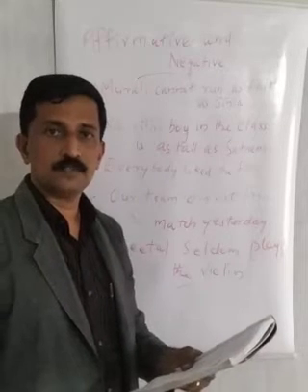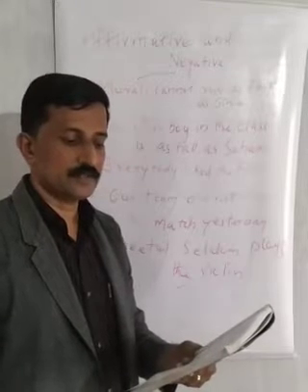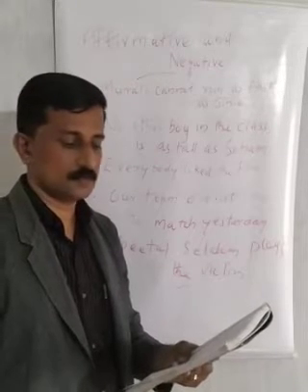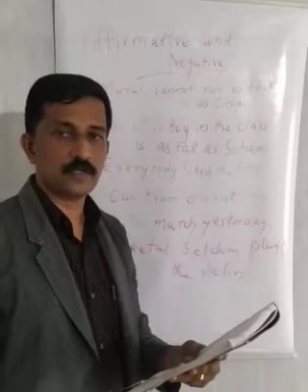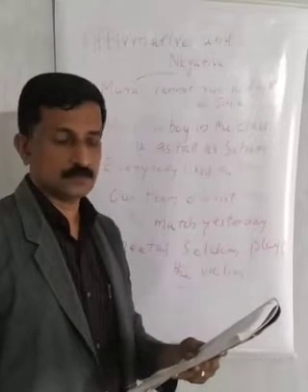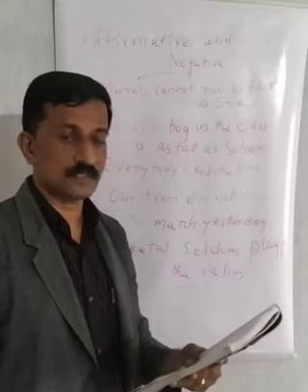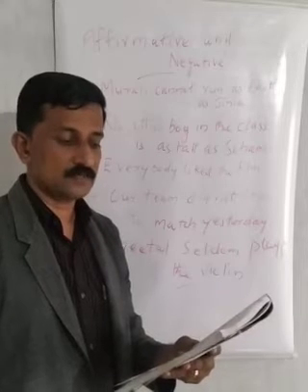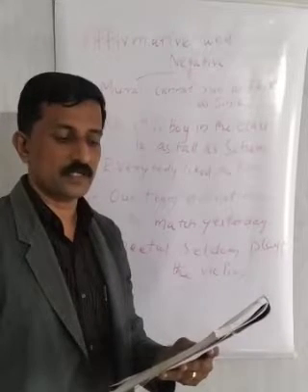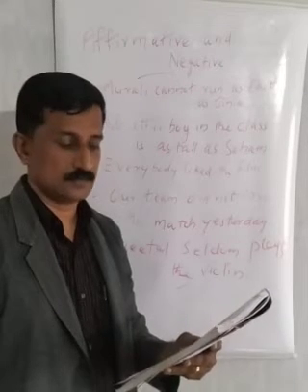Students, now see page number 7. That is affirmative and negative sentences. Sentences can be affirmative or negative. Affirmative sentences affirm or state something. So yesterday there was terrible fog in Delhi. That is one example for an affirmative sentence.